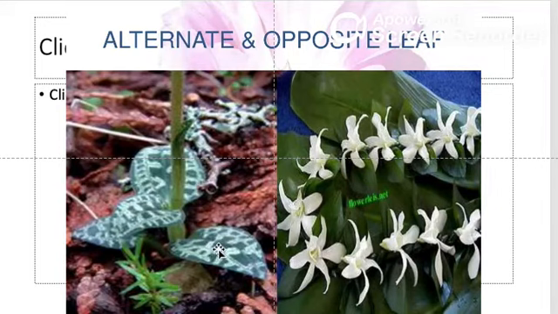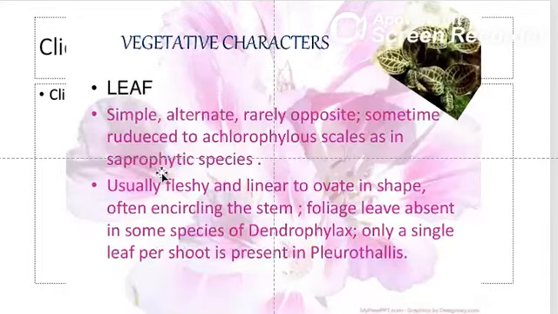Sometimes they can be growing side by side, opposite to each other. Can you see this is an opposite type of leaf arrangement? Here it is alternate, here it is opposite. So rarely you will find oppositely arranged leaves, and they are sometimes reduced to scales.